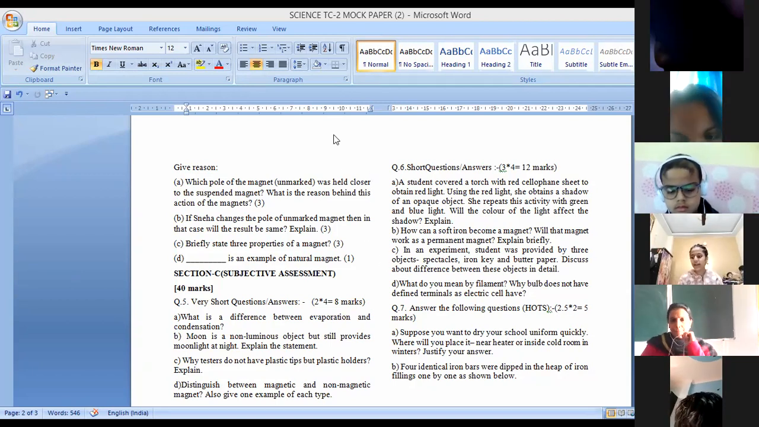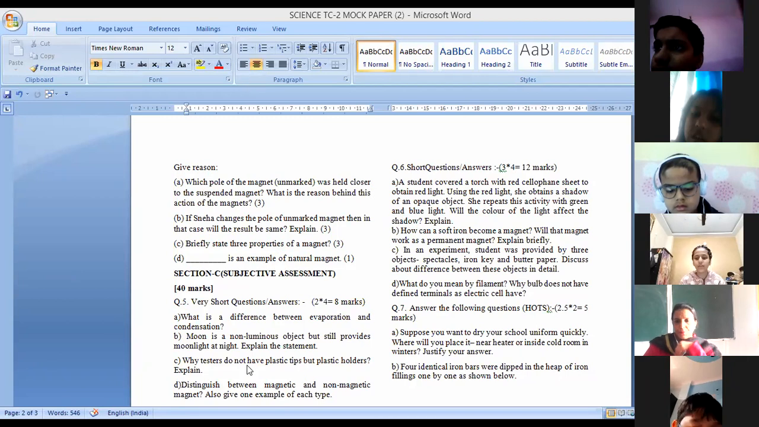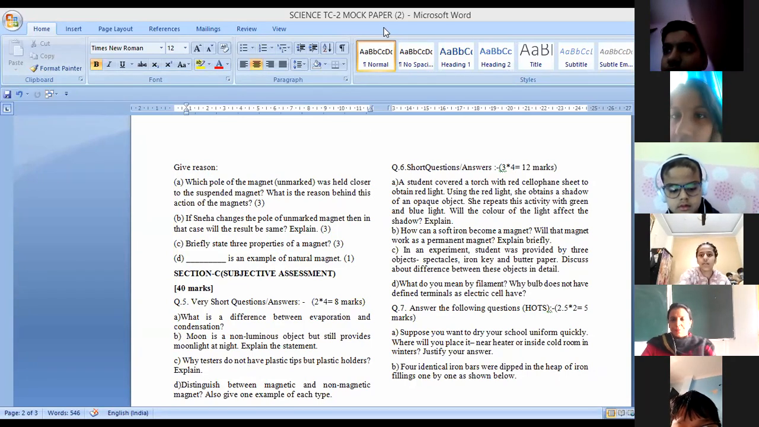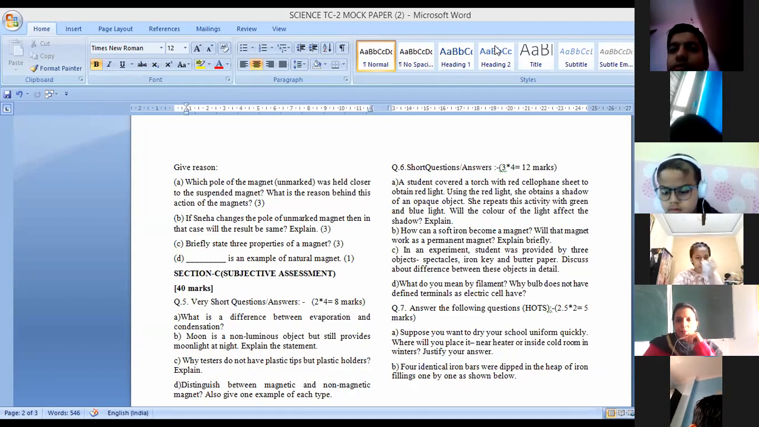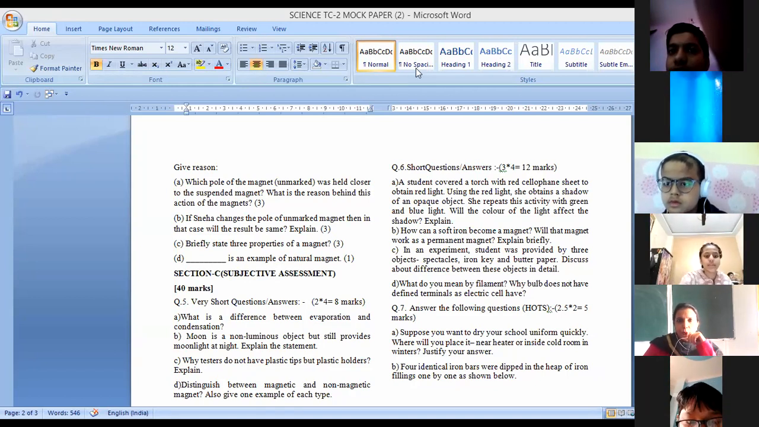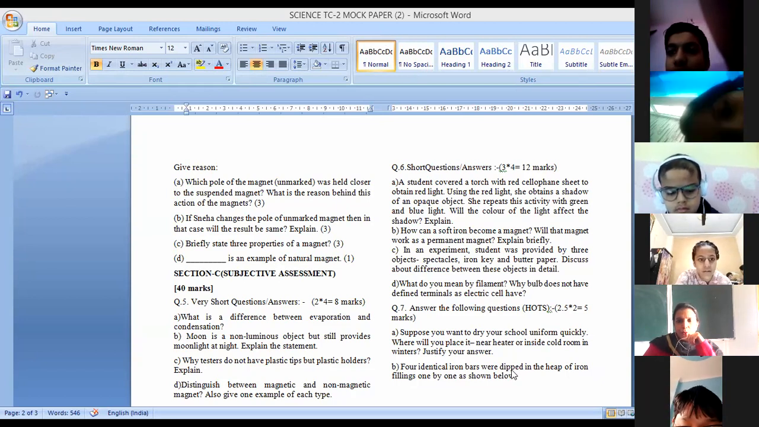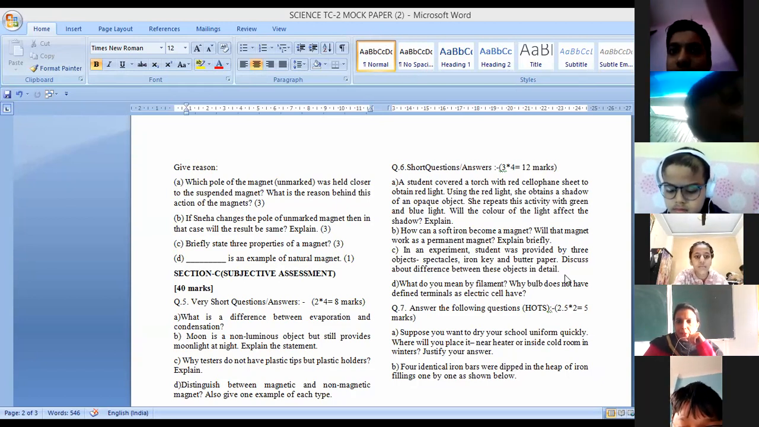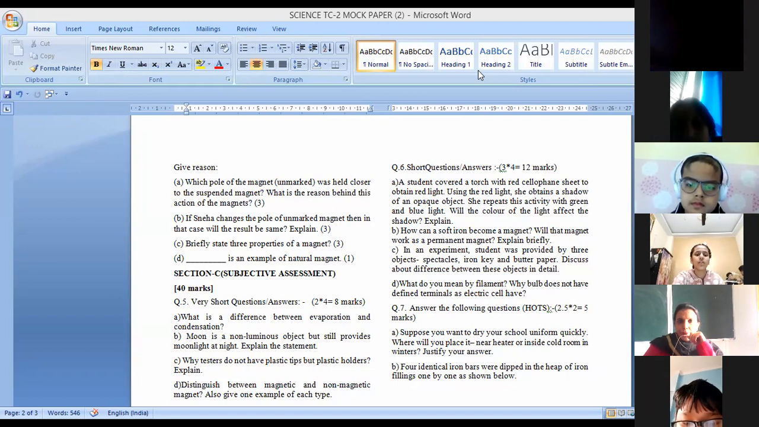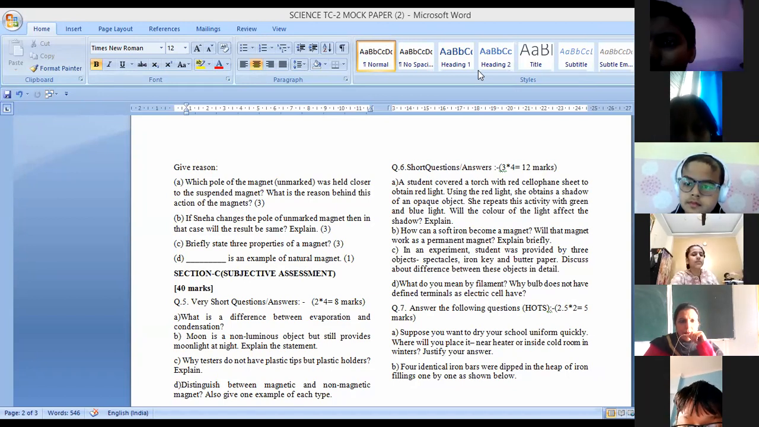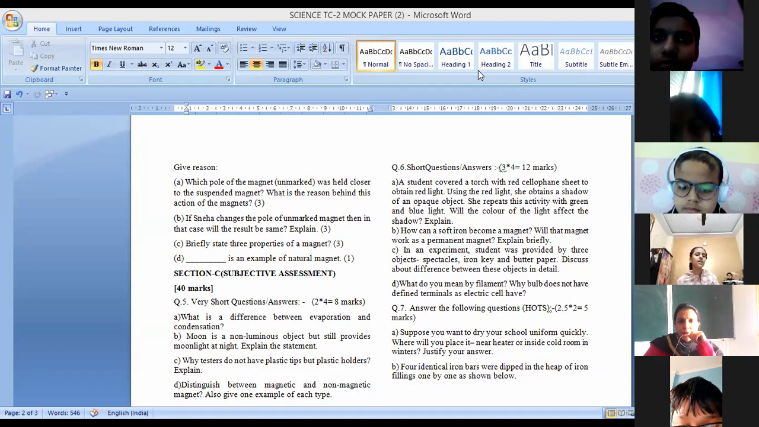The thin wire that gives us light is called the filament. The thin wire which gives us light is known as filament. One more question is there: why does the bulb not have defined terminals as an electric cell has? So you have to give the answer. Arav, I'm not able to hear you, beta.